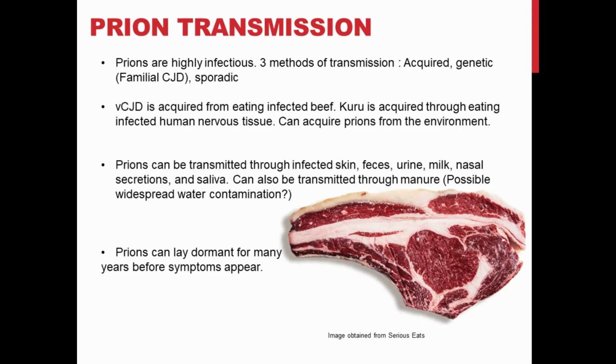However, the most common method of acquiring prions includes eating infected animals. Also, prions are able to spread through manure, which can contaminate human drinking resources, which can cause a huge epidemic if people are not careful.